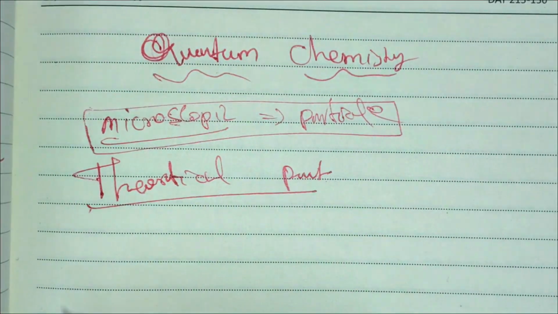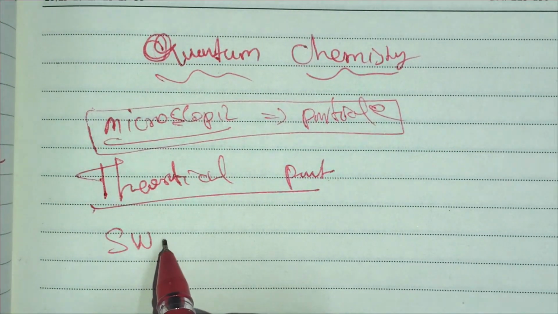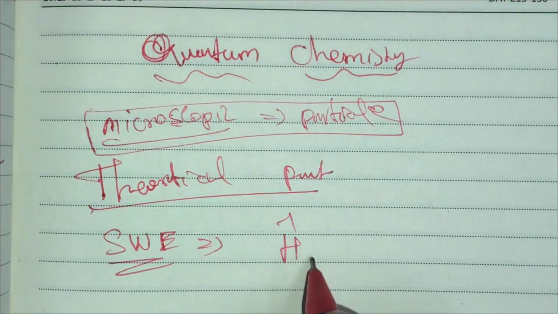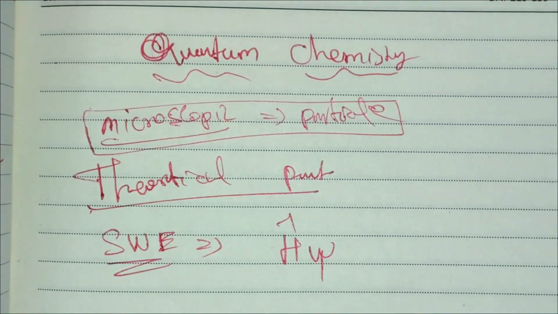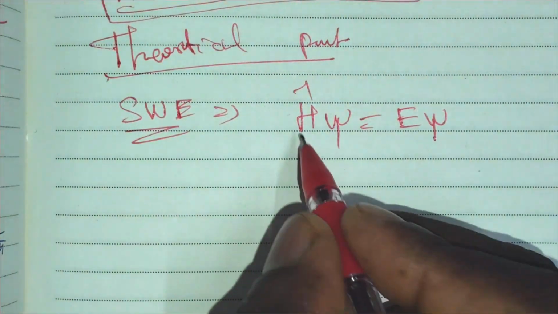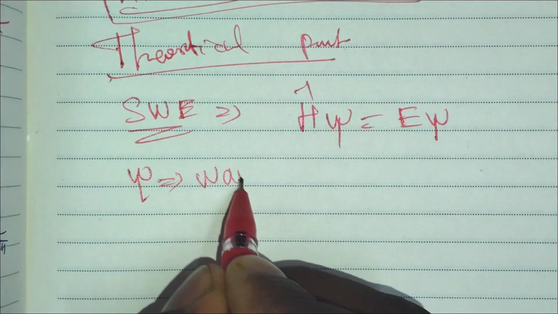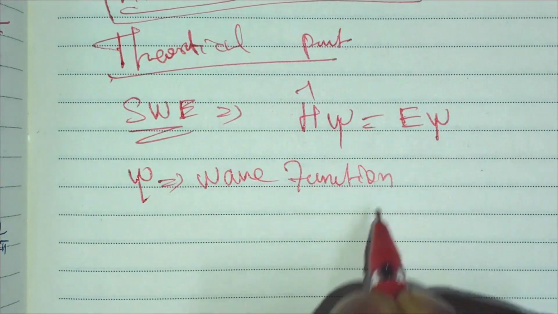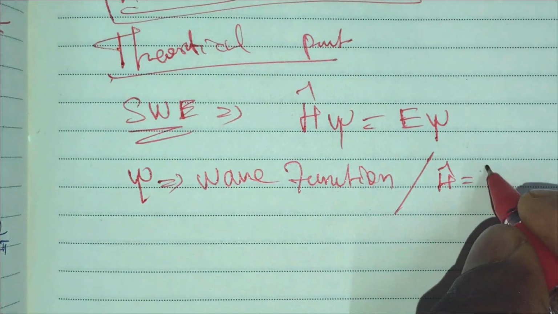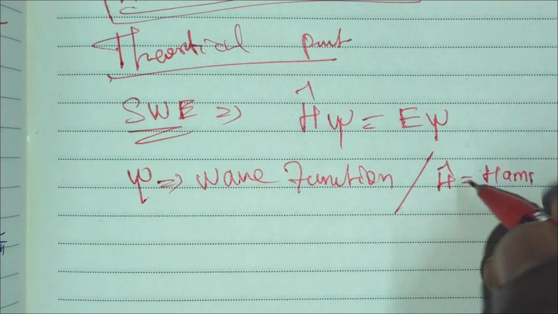The fundamental equation is the Schrödinger wave equation: H cap psi is equal to E psi. Here psi is the wave function, and H cap is the Hamiltonian operator.